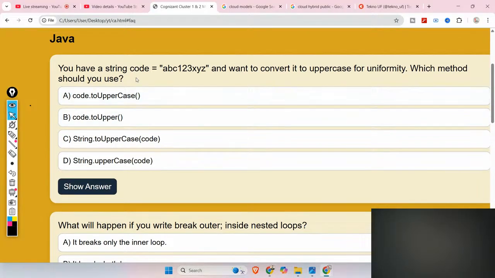If you are preparing for Cognizant Cluster One, then Java is very important. This is the real question. So if you are giving the answers here, then you will give the answers in your exam as well. Just assume that.